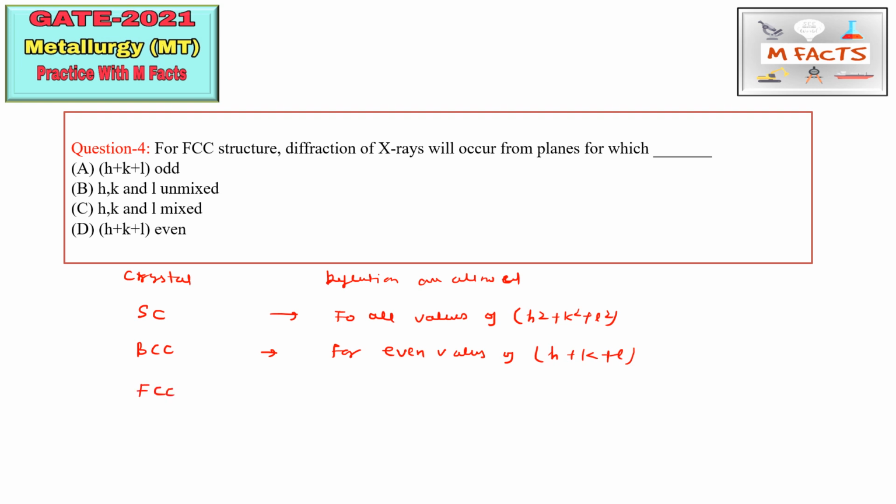And for FCC, it is when all H, K, L are odd or all even.